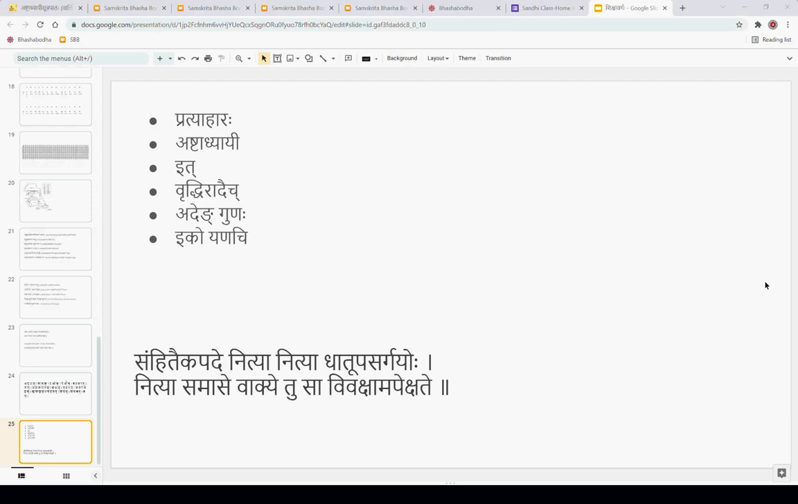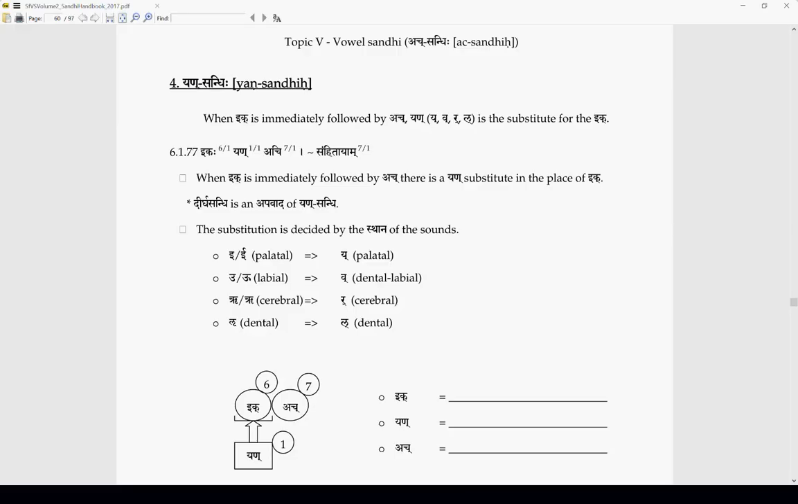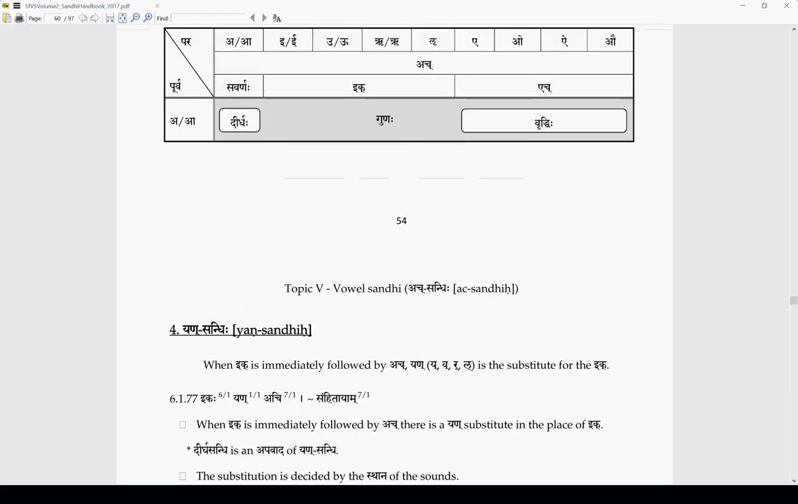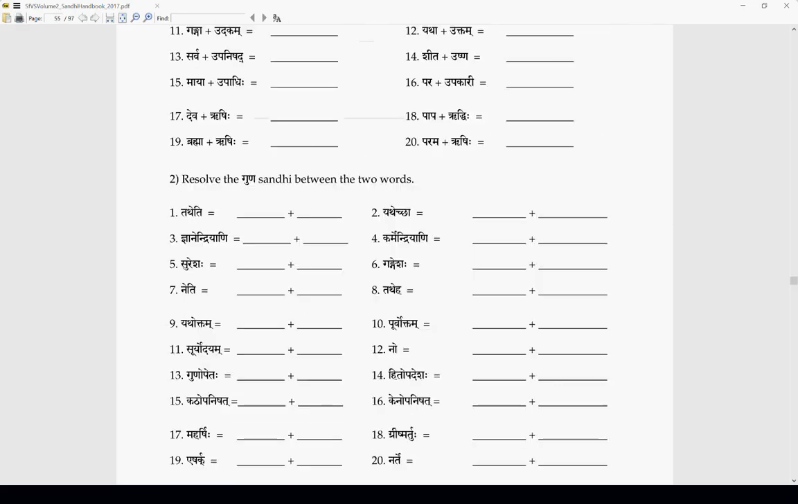So we'll generally follow the Ashtadhyayi Krama. In the Ashtadhyayi, whatever order is followed, we'll follow that. But in books like this, for example, this one which I have given for download, and many other Sandhi books also, they start with a different Sandhi.